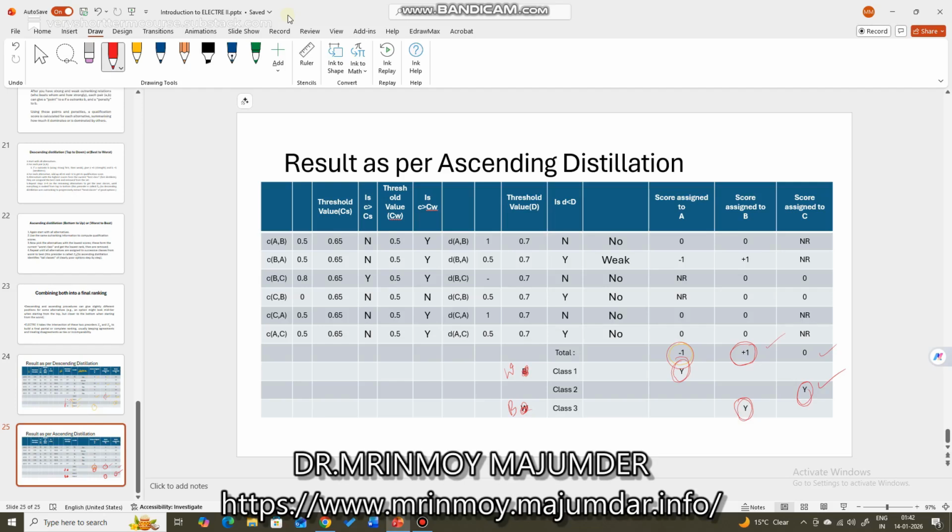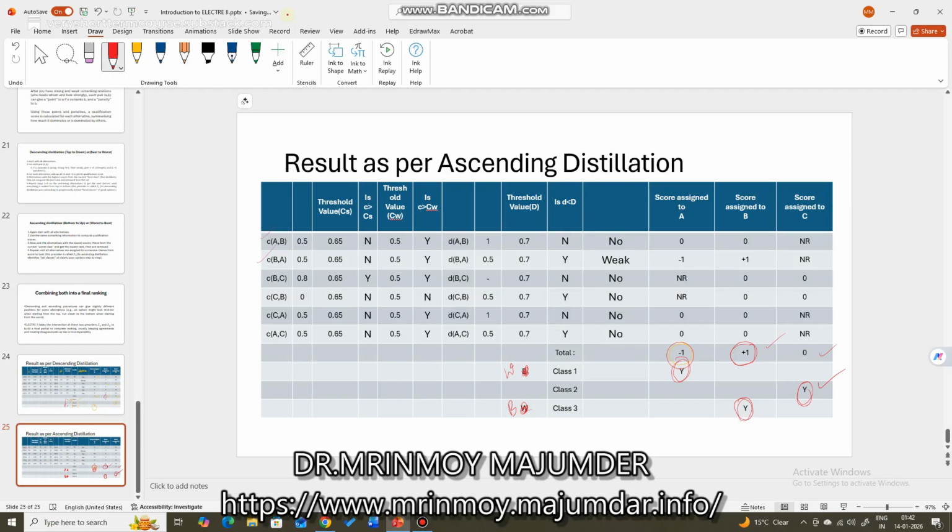So don't get confused. First, assign score based on outranking. Strong outranking will get more score compared to weak outranking, and if there is no outranking, just give 0. After you assign scores to all the alternatives for all the situations, meaning all the comparisons, A versus B, B versus A, and so on, you add them for each of the alternatives.